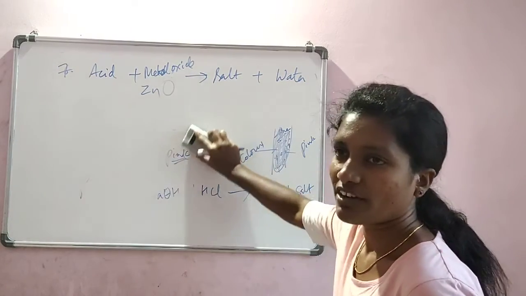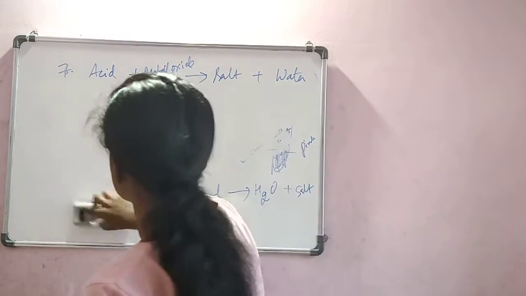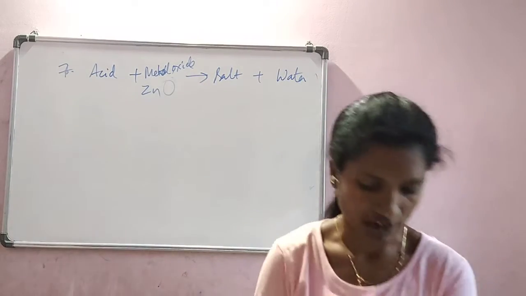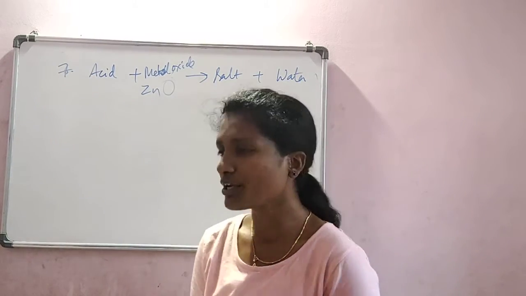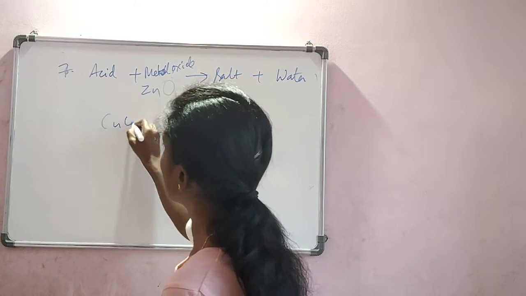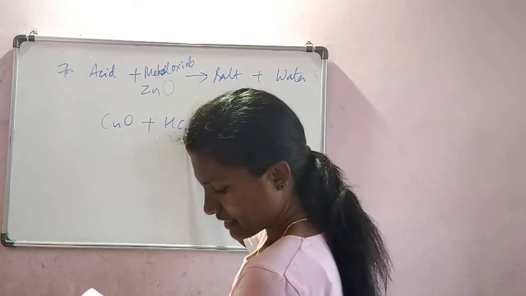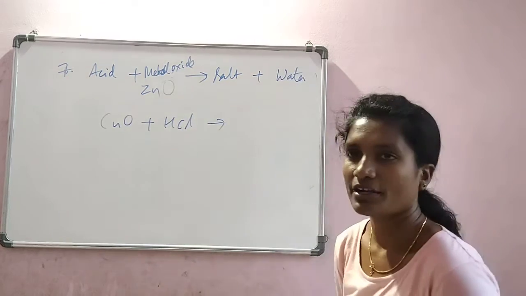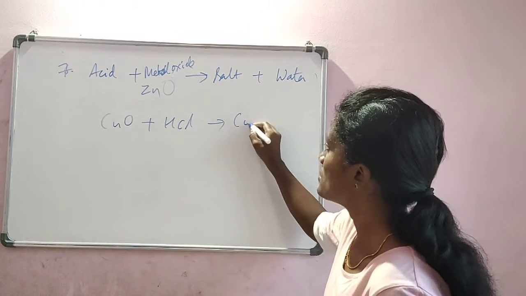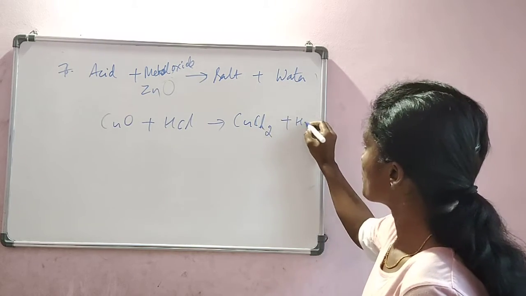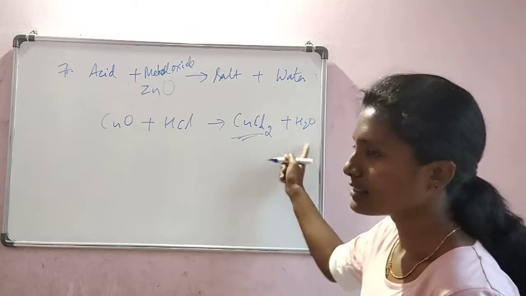Guys, we have almost covered 3 to 4 activities. Each activity is very important. What happens? Let's see. So here they have taken copper oxide, which is a metal oxide, which is being reacted with hydrochloric acid. So what can we... yes, very good. CuCl2, copper chloride, plus water is formed. This is a salt, this is water.